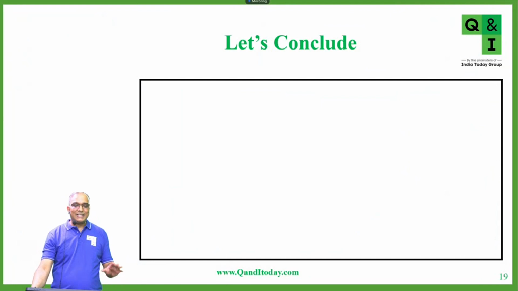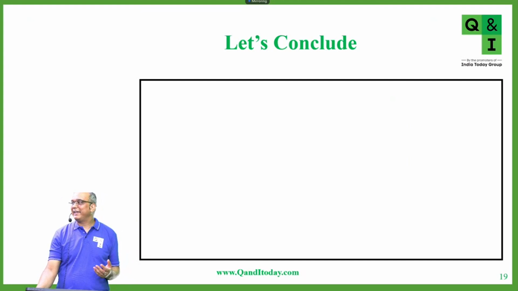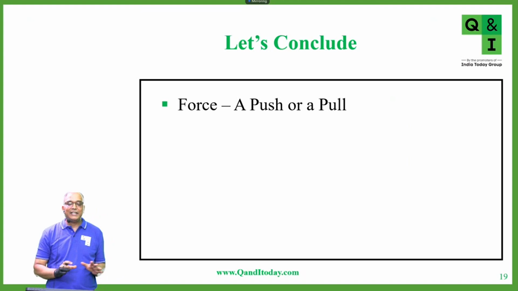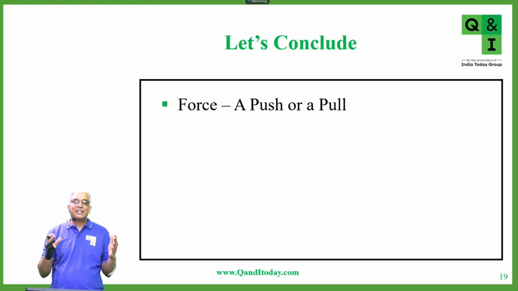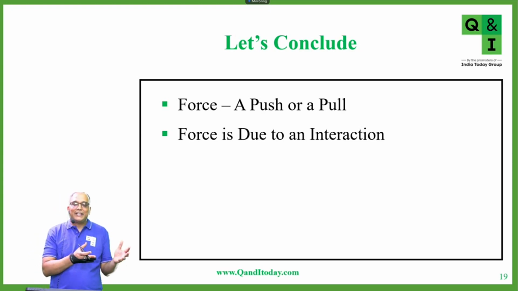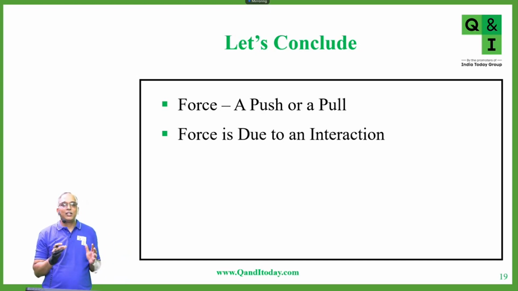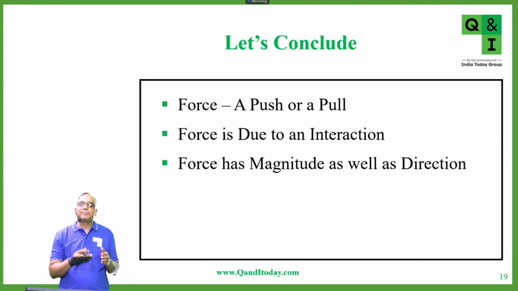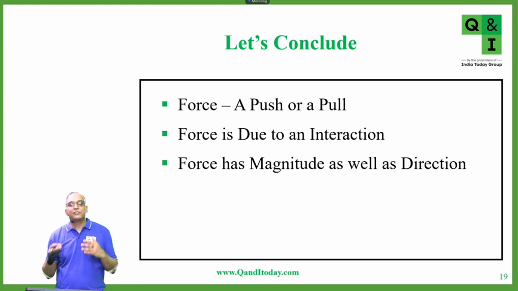So students, let's conclude what we have done today. The time is almost over. We have 3 more minutes to go. So first of all, we have studied the definition of force. That is, a force is a push or pull whenever there is an interaction between two objects. Then we also saw that force is due to an interaction. If I am not interacting with another object, that means I am not applying any force on that object. Third, force has magnitude as well as direction. So we saw that force is a vector quantity.